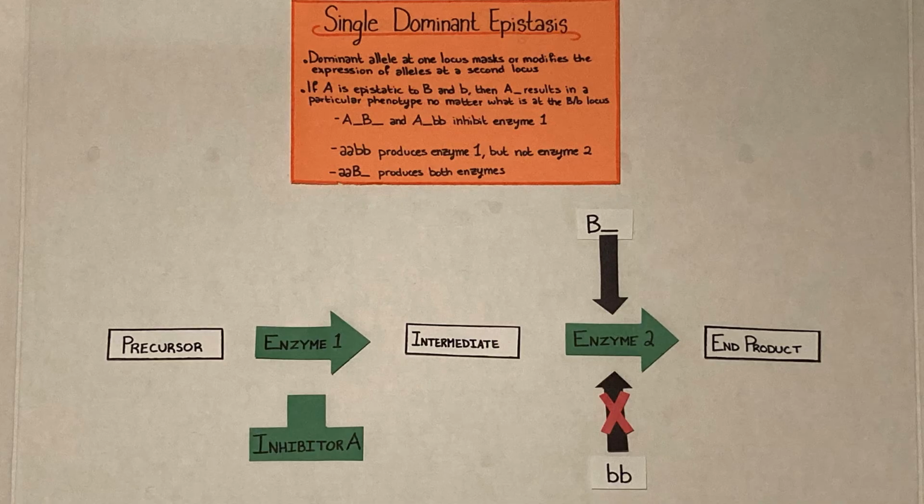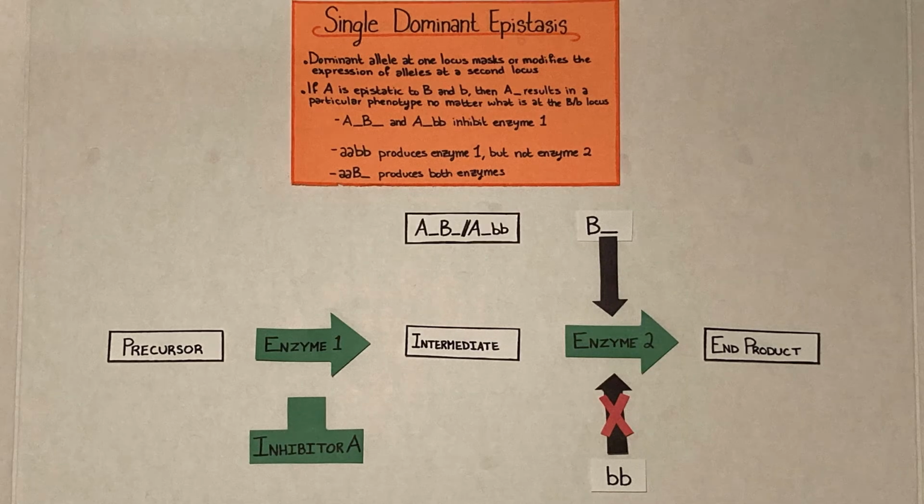There are many modes of epistasis, but today we will focus on the single dominant epistasis, a mode in which a dominant allele A masks or modifies the expression of alleles at a second locus B. The A allele is epistatic to B, meaning that any genotype with a dominant A allele will produce the same phenotype regardless of what alleles are at the B locus.